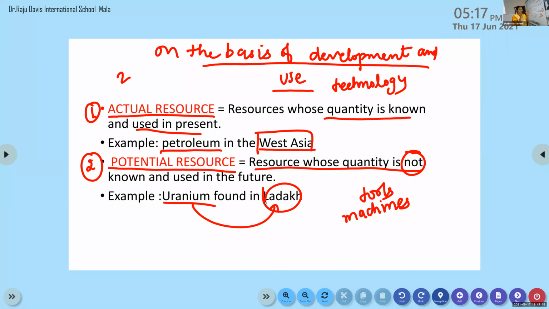Potential resources are the resources whose quantity is not known. We don't know how much quantity there is, and we are not using it in the present. Maybe there is a chance to use it in the future. The best example is uranium, which is found in Ladakh, but we don't have the proper technology to utilize that resource. So this type of resource is known as potential resource.